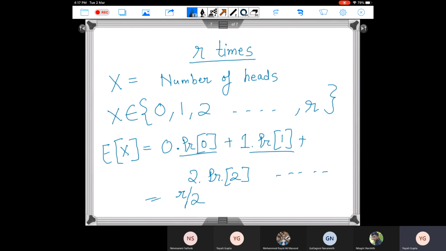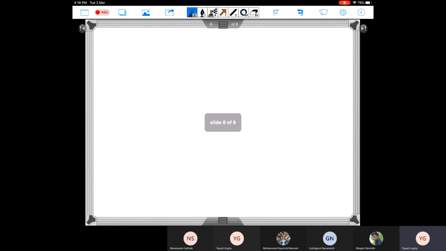So what we do is use another technique, the indicator random variable. Has anyone heard about this? What is an indicator random variable?